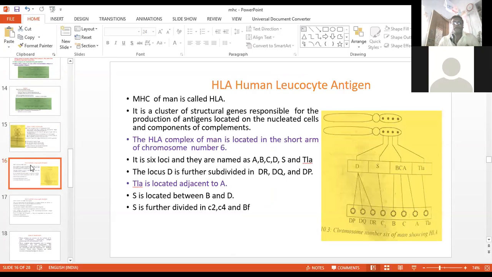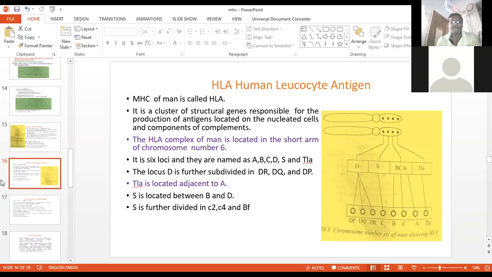Now, another: the human leukocyte antigen. The MHC of man is called the human leukocyte antigen. It is a cluster of structural genes responsible for the production of antigens located on the nucleated cell, and the components of complement. We know very well the complements are C1 to C9.